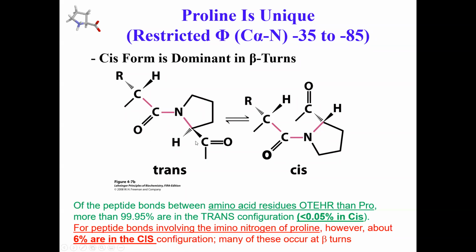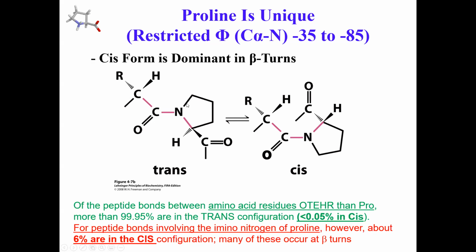If you have a trans, you can see the way the dihedral is written, it's a staggered conformation, with the opposite ends of this carbon-carbon bond and nitrogen-carbon bond, C alpha. When it flips, you can form the cis structure, which looks like this.